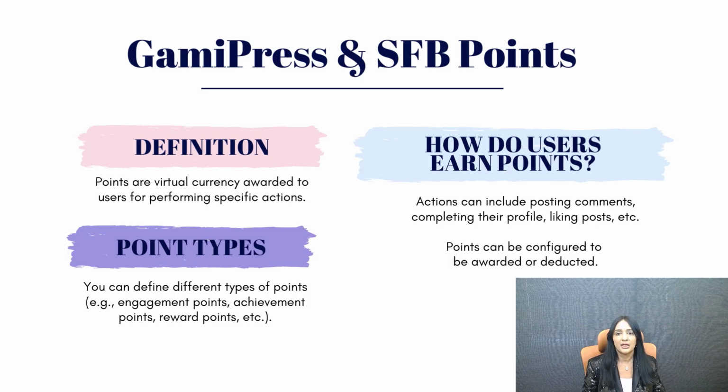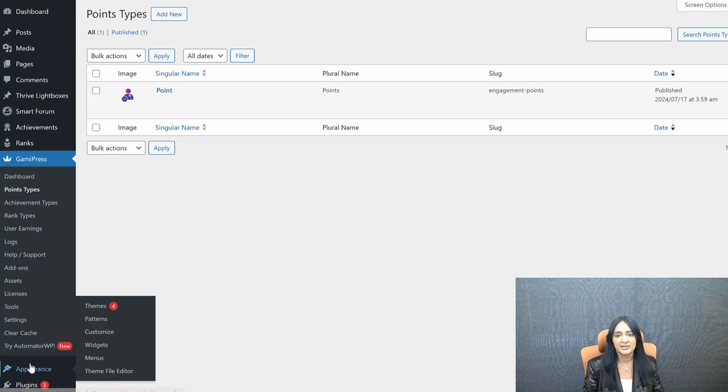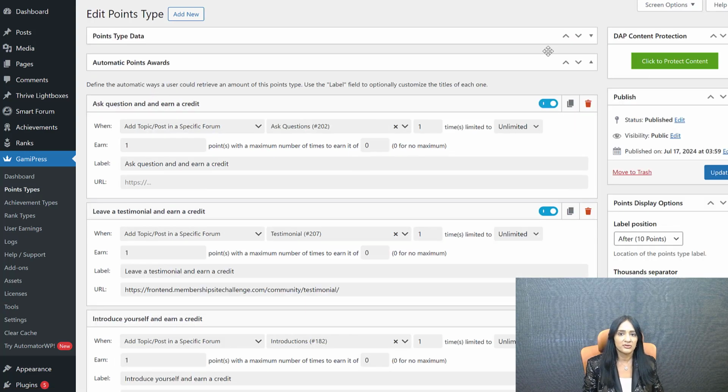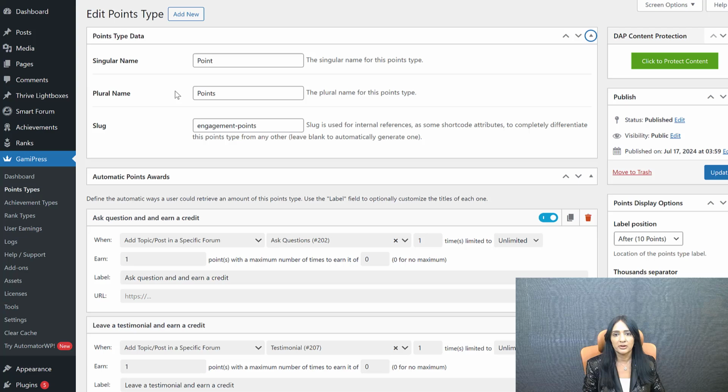So you can say engagement points, for example. You can say achievement points. You can say reward points. You can decide what are the different categories of points users can earn based on different activities in that category. So on the side, as you can see, I have a simple thing. I have just created something called points. All the activities they do in my community site, they are awarded points for different types of activity. You can define different automatic ways in which your users, your community members can earn points.